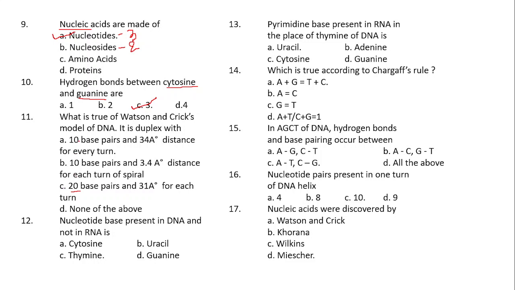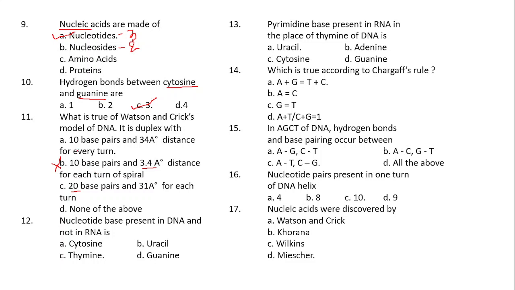Then option A and B. Take option B first: 10 base pairs and 3.4 angstrom. If it is 3.4, then angstrom will not be proper here. If they had given nanometer, then option B could have been the proper answer, but they have mentioned angstrom. That is why option B is also wrong.